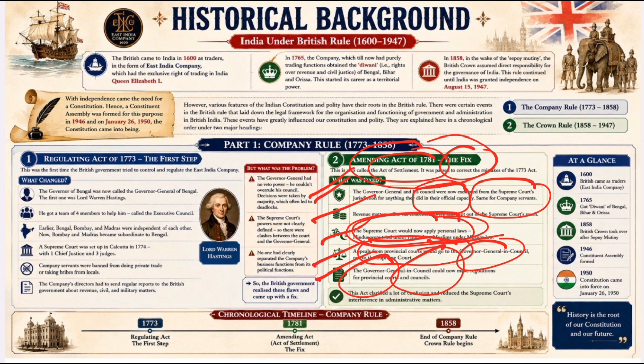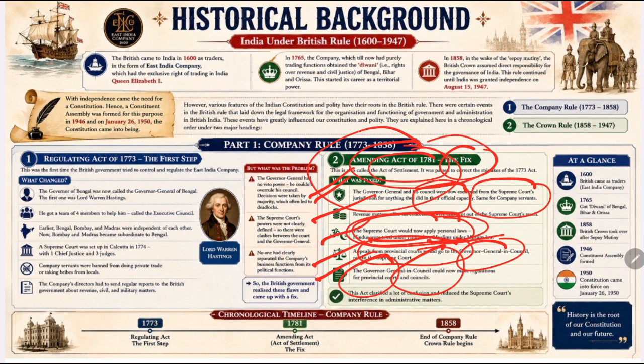This strengthened the administrative control of the Governor General. And whatever defects or confusion had been created through the Regulating Act of 1773 were corrected through the Amendment Act of 1781.